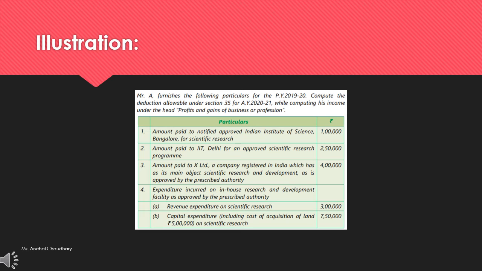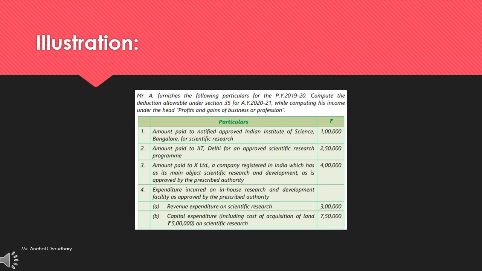Amount paid to IIT Delhi for an approved scientific research program, 2,50,000. Amount paid to X Limited, a company which is registered in India which has its main objective scientific research and development as approved by the prescribed authority, 4 lakh.